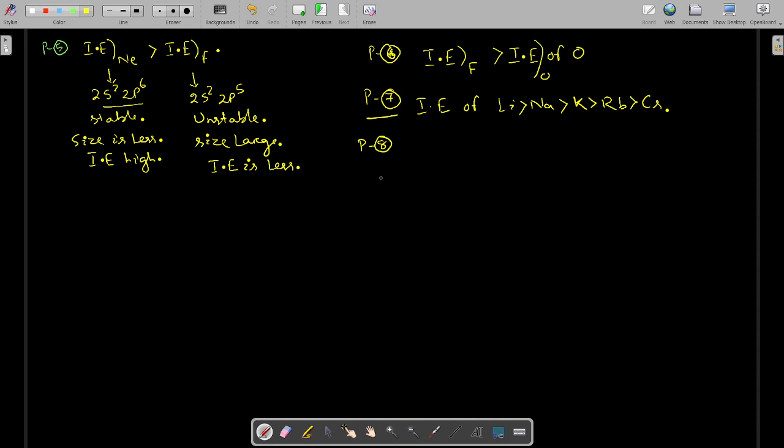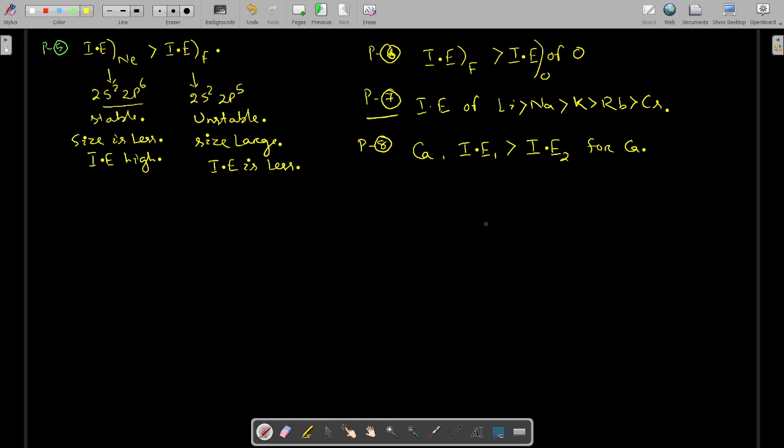Problem 8, regarding ionization energy. Suppose you have calcium. It says ionization energy 1 will be higher than ionization energy 2 for calcium.